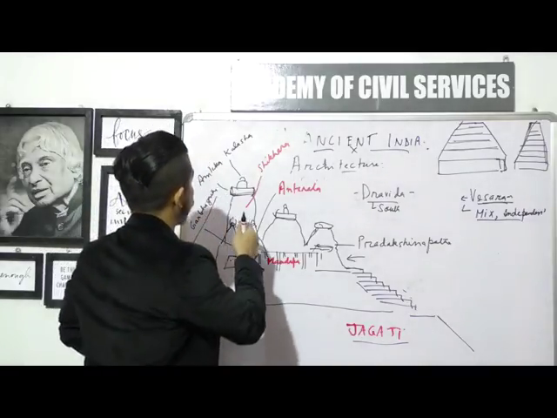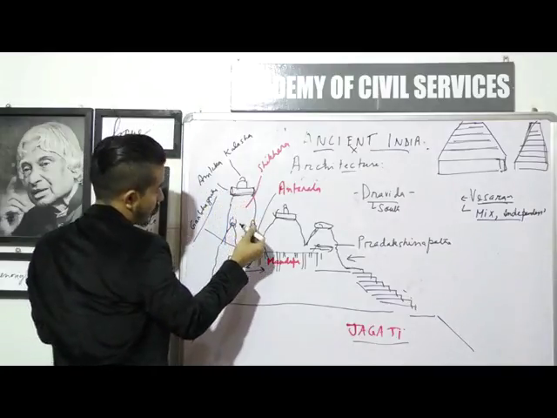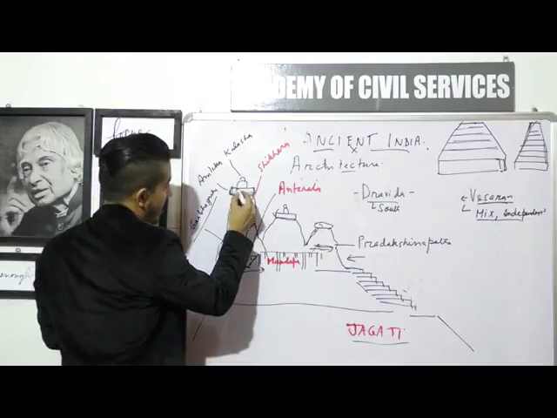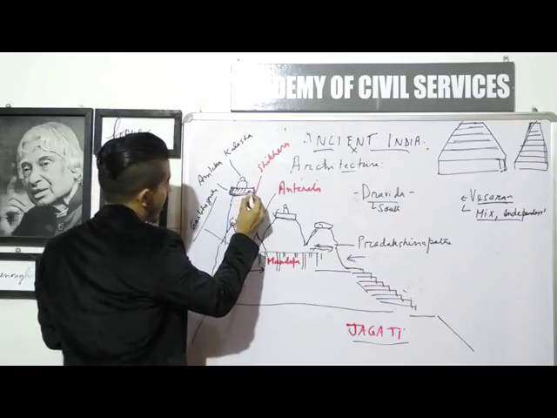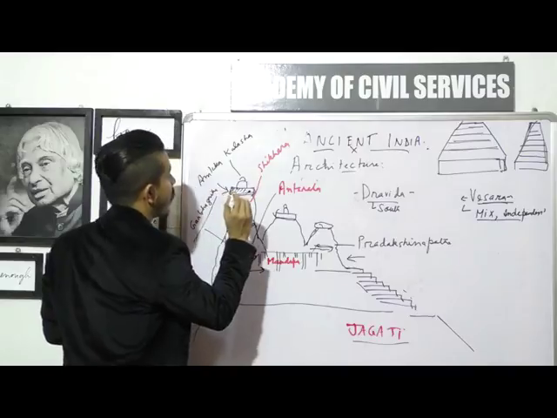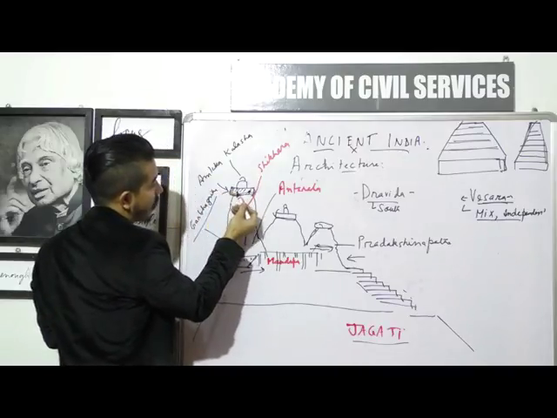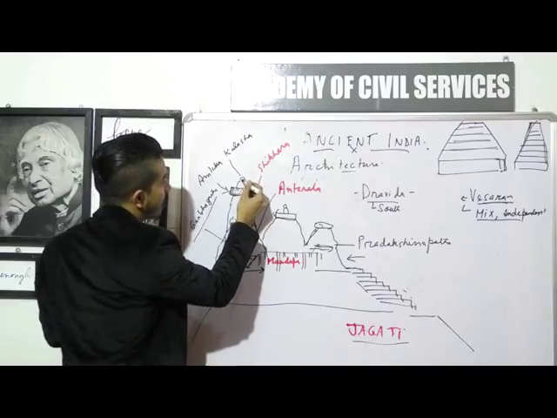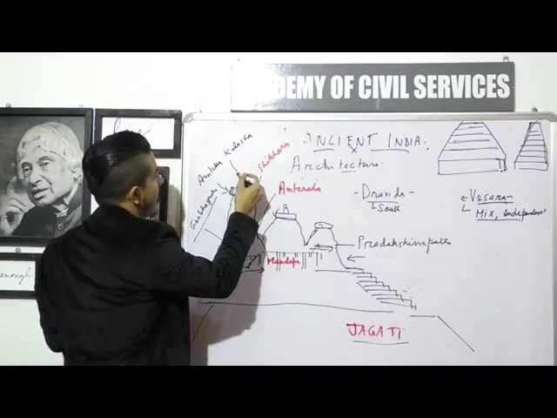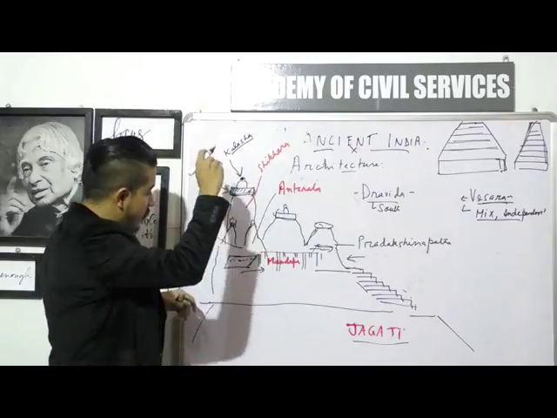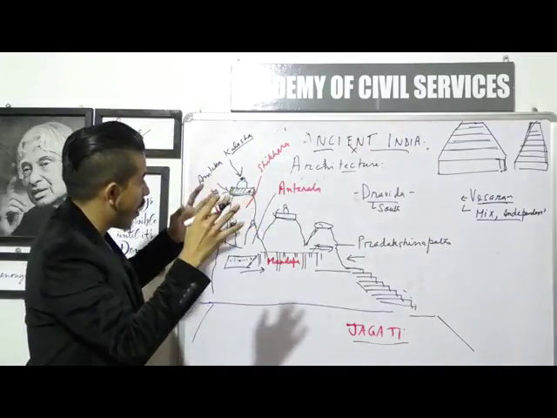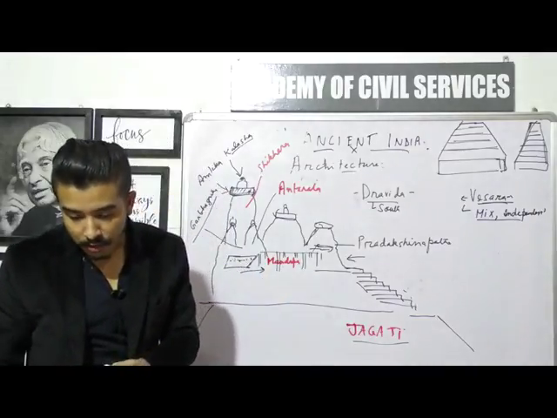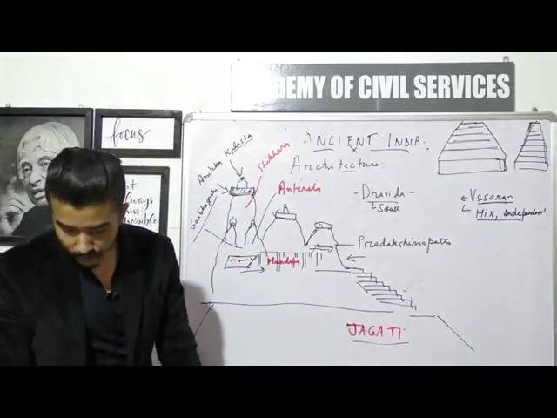Apart from that, there are also 2 very important elements. Right on top of the Shikhara, you have 2 important elements. The first one is like a disc, and it is known as Amalaka. So this particular flat disc-like structure is known as Amalaka. And the one on top, the bob on the top, is like a bell structure, and that one is known as Kalasha. So these are the basic parts of a normal North Indian temple. That's how you'll be figuring out a normal North Indian temple.